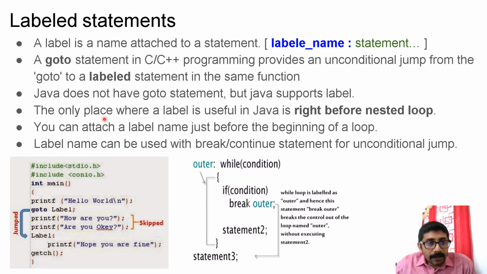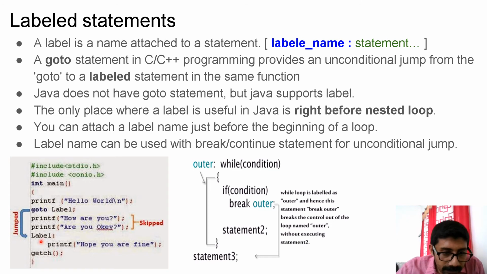Okay, there is something called labeling. In C programming, you might have learned this labeled statement. A label is a name attached to a statement: label name, colon, statement. So you are actually giving a name or a label to this particular statement. A goto statement in C++ programming provides an unconditional jump from the goto statement to the labeled statement in the same function. See, that is the case.